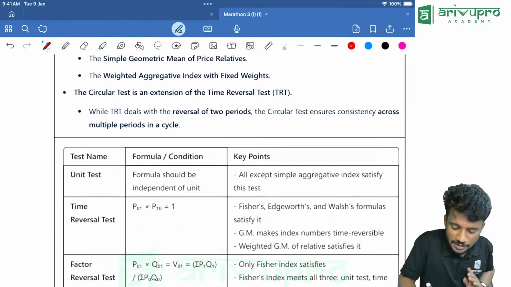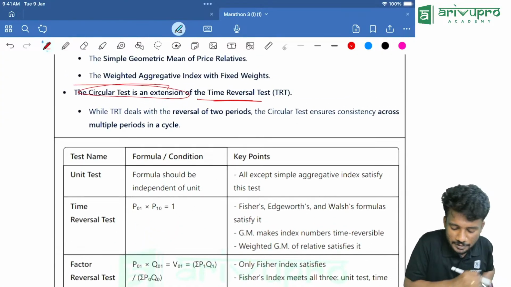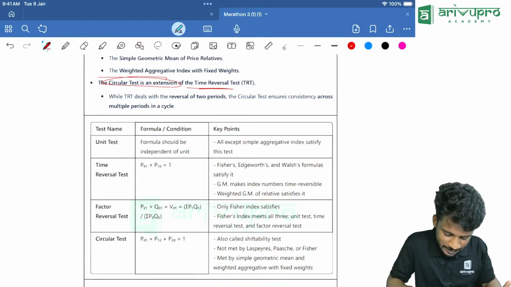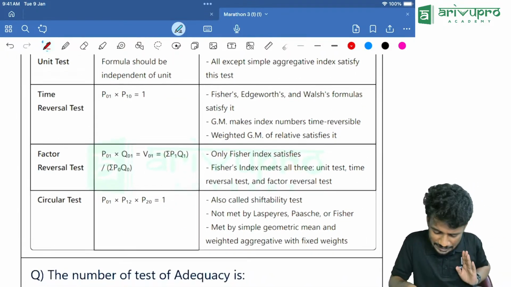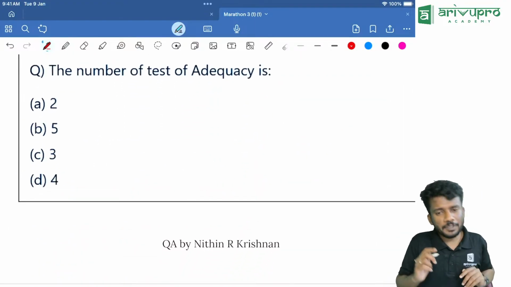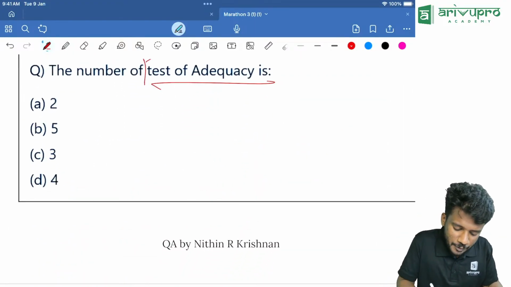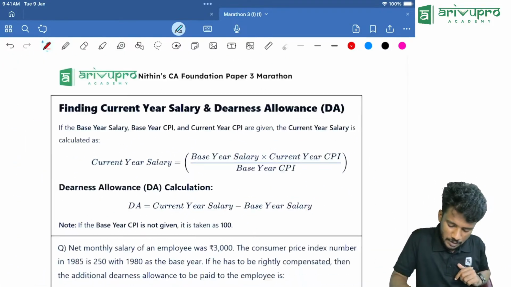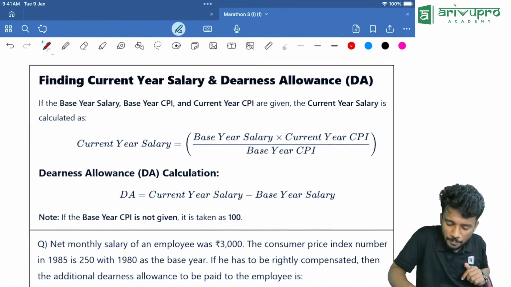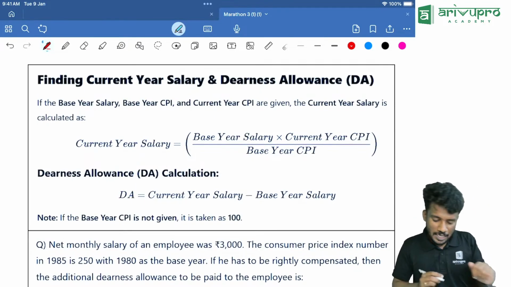So what is an extension of the time reversal test? The circular test is an extension of the time reversal test. And certain other things are also given over here, whatever we discussed till now. Now people, tell me the answer. The number of tests of adequacy is what? We have 4 tests of adequacy. Yes. Now, make a note of this.